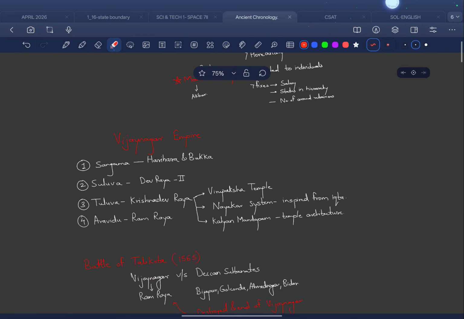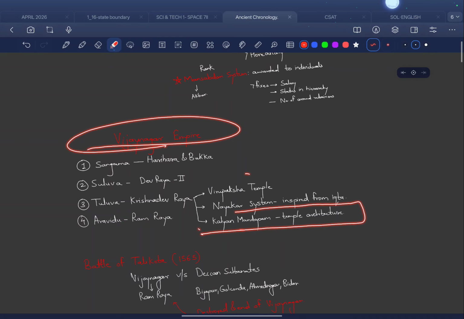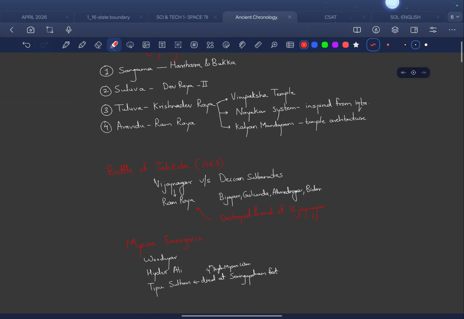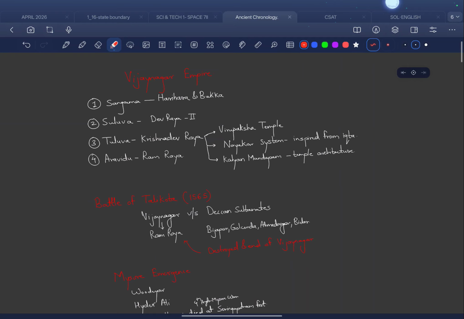Then we know Vijayanagara Empire. What is Vijayanagara Empire known for? It is known for its Dravidian architecture, that is temple architecture. This we'll see in detail when I revise my art and culture topics. That is it. So this was it for medieval Indian history.